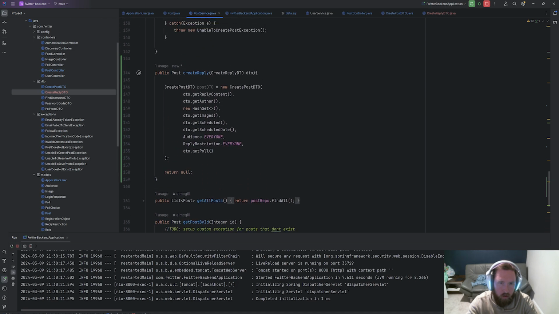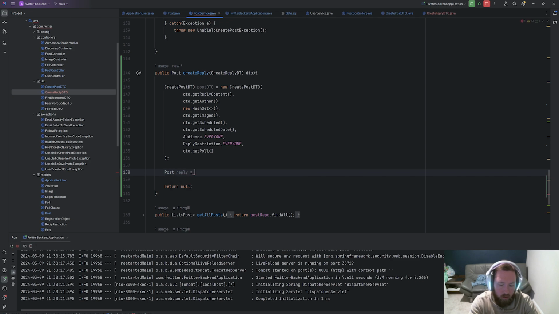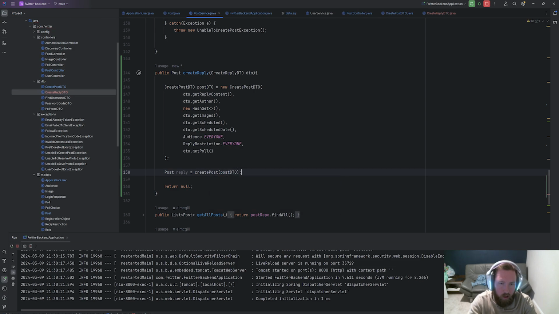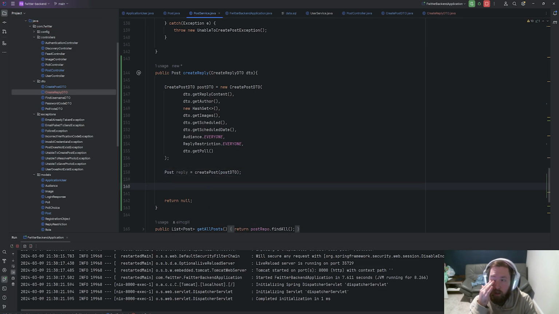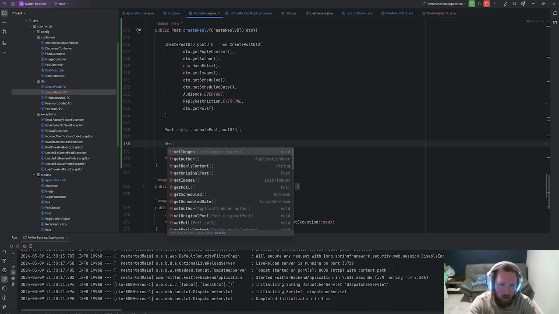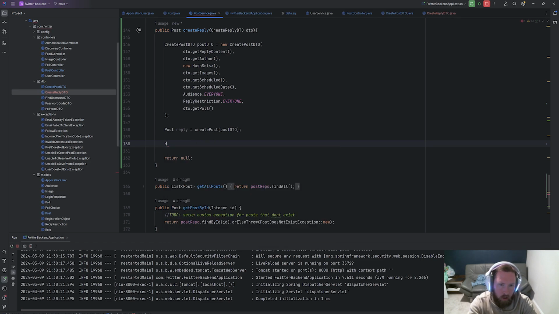want to rewrite this logic. So we're going to go ahead and say post reply is equal to create post with our post DTO, because we also need to get the other post. So we can say DTO dot get original post, so we're going to have to set original post replies equal to DTO dot get original post dot get replies.